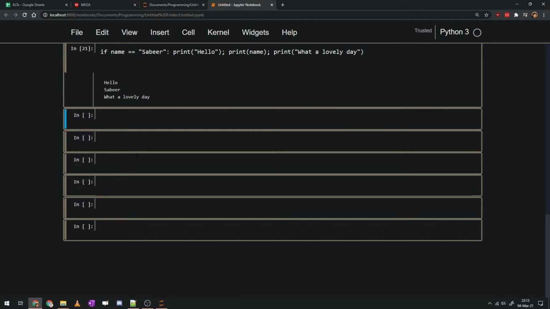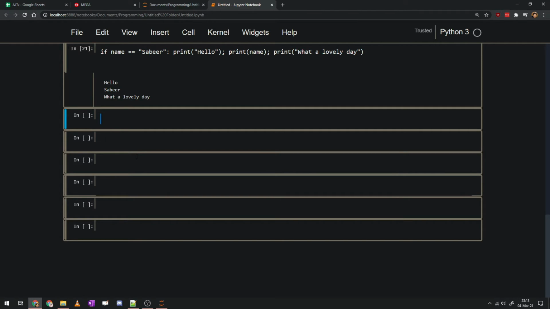Those are called comments. So comments are basically notes that you leave for yourself within your code. These lines won't run, the Python interpreter knows not to run these lines. So you can use those to just leave notes for yourself.